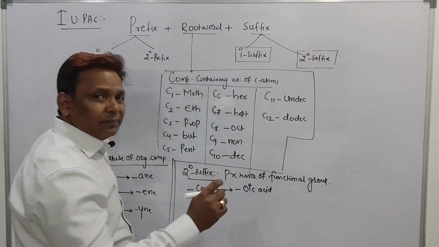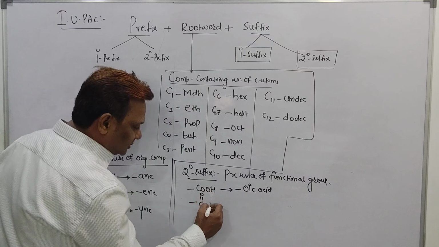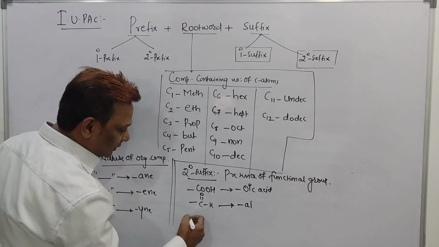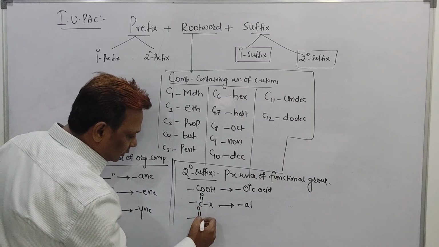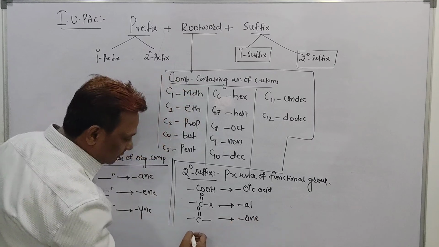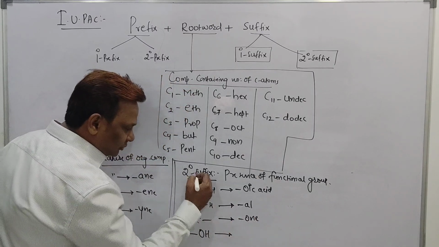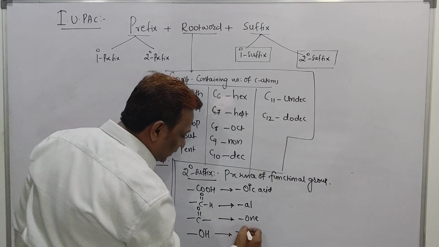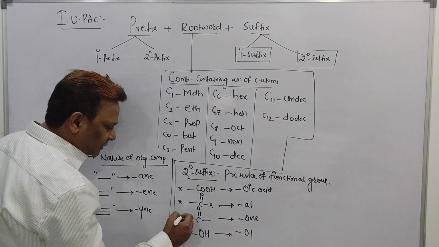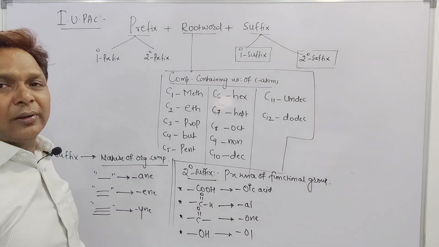I will show you some examples. If my compound contains C double bond O H, that is an aldehyde, then I should use the secondary suffix "al". If the compound contains a ketone, I should use the secondary suffix "one". If the compound contains an alcohol group, the OH group, then I should use the secondary suffix "ol". Again, there are many more, but at present these are the only few examples we can explain here on the board. But while doing problems, we will do all.